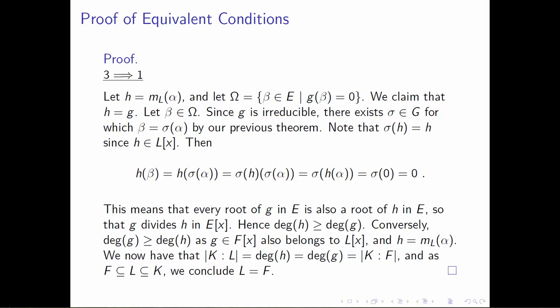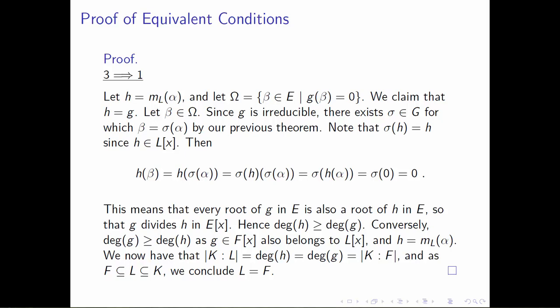On the other hand, the degree of g has to be bigger than or equal to the degree of h, because g belongs to f adjoined x, and we know that f, the field, is a subfield of L. So we could view g as a polynomial sitting inside the polynomial ring L adjoined x, and alpha happens to be a root of g. From that, we know that the minimal polynomial of alpha over the field L will have to divide g, and that gives us that the degree of g is greater than or equal to the degree of h.